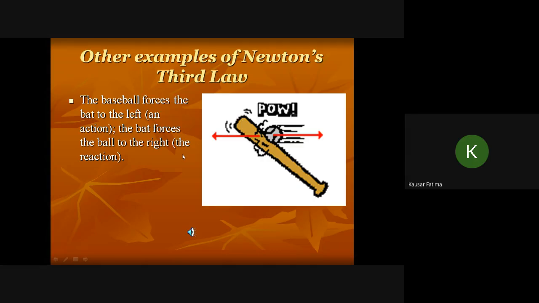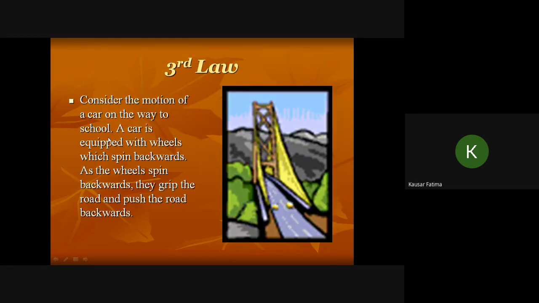in the opposite direction. And motion of the car on the way to school. The car is equipped with wheels, and the wheels will apply a backward push on the road, and they grip the road, and the road is pushed backward, and as a result the road applies a forward force on the wheels.